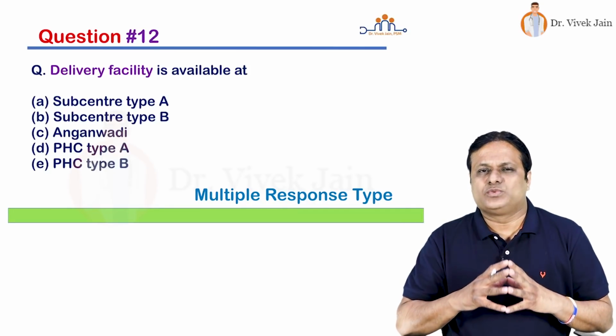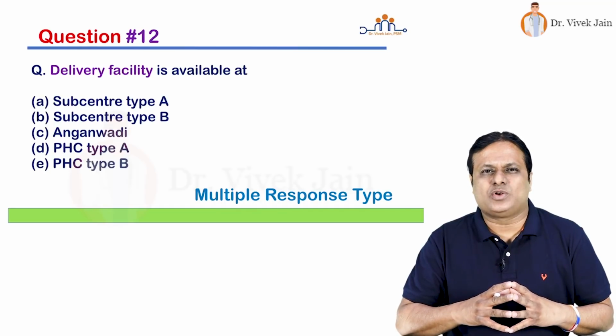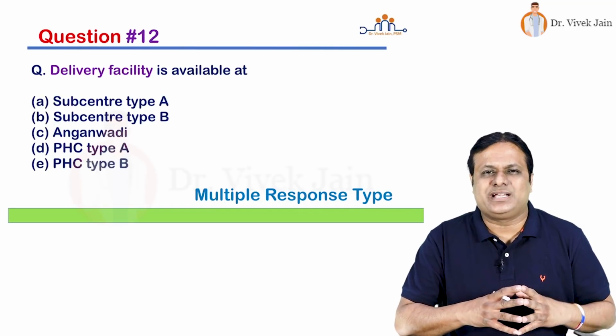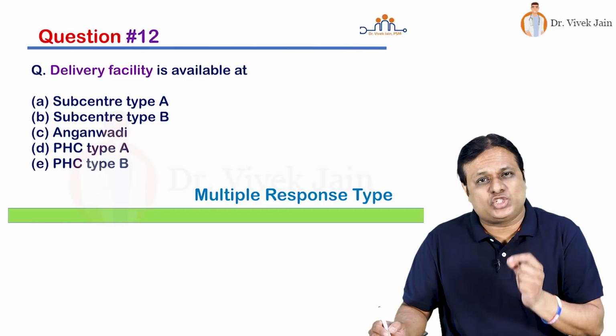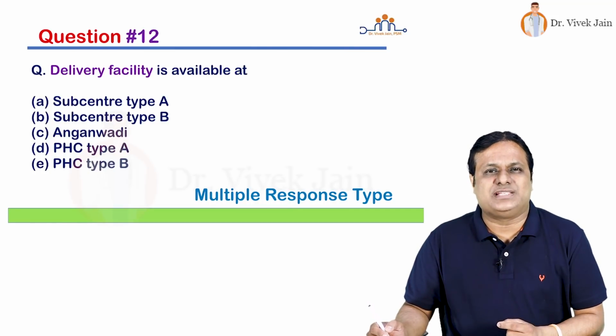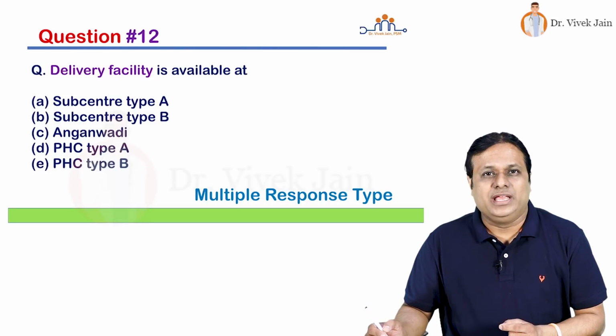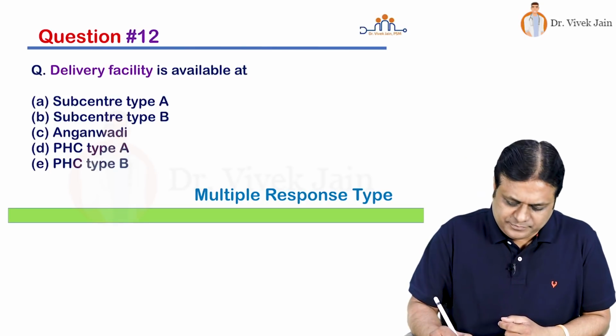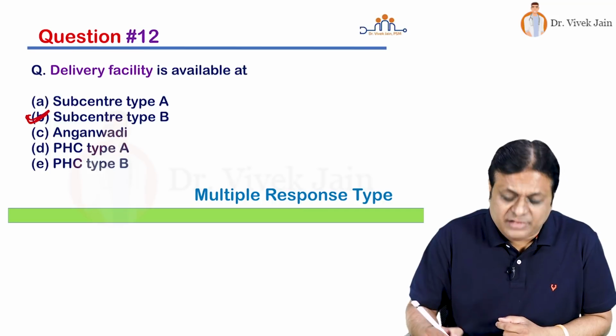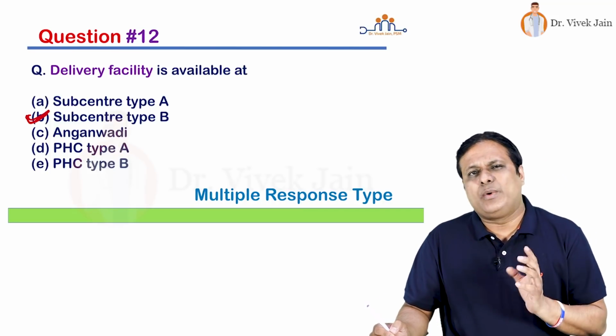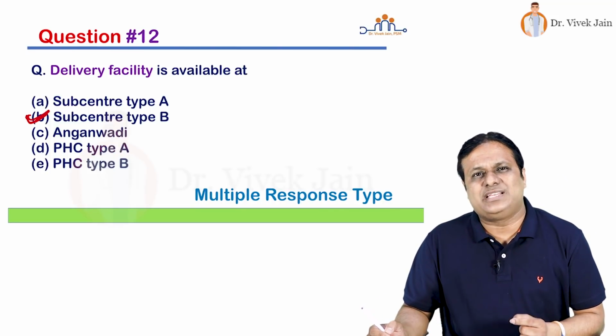Friends, there was once a question in your paper, what is the basis of difference between type A subcenter, type B subcenter? It is actually based on availability of delivery facility. In type A subcenter, there is no delivery facility. In type B subcenter, delivery facility is available.